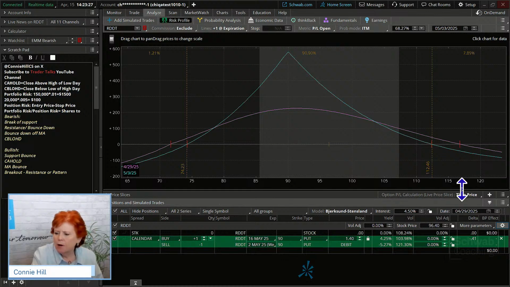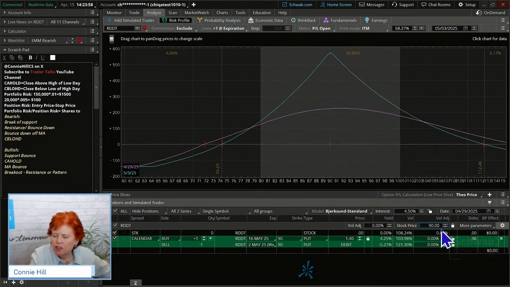And let's suppose that maybe the implied volatility, let's suppose the stock has dropped because it is looking bearish. It is looking like we want it to go down. And so you can put in a stock price here. And as you go in, put in different stock prices, you'll see more value. So what if the price of the stock goes to 90, right where we want it to go in 2 weeks?